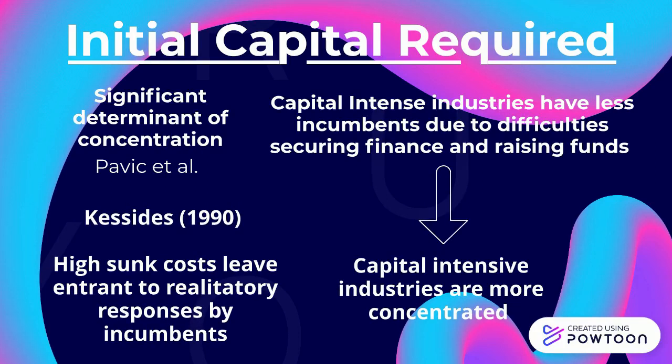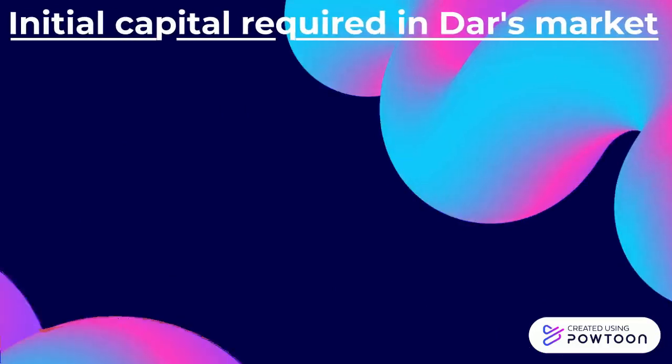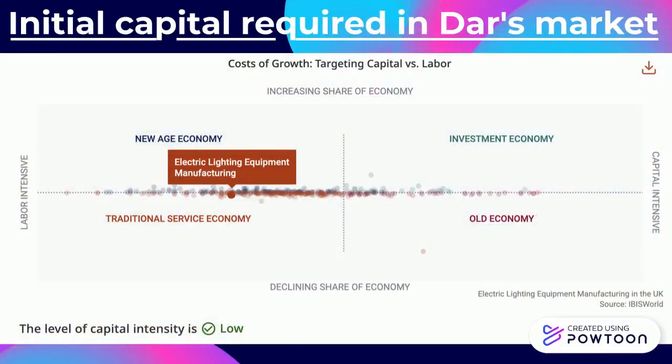Cassis proposes that the cost sunk through initial capital required will leave the entrant vulnerable to retaliatory responses by the incumbents, therefore further deterring entry and providing more evidence that high levels of initial capital required and sunk costs will increase concentration. DAR's relevant market is less concentrated and requires little initial capital investment due to the low capital intensity in the market.